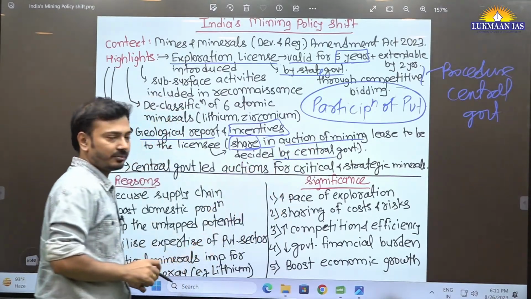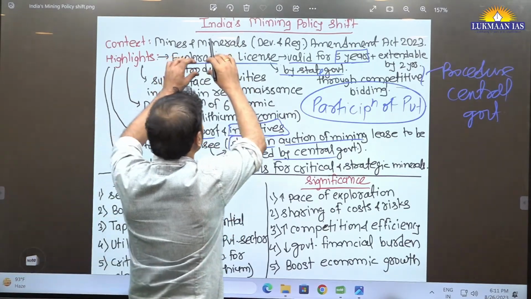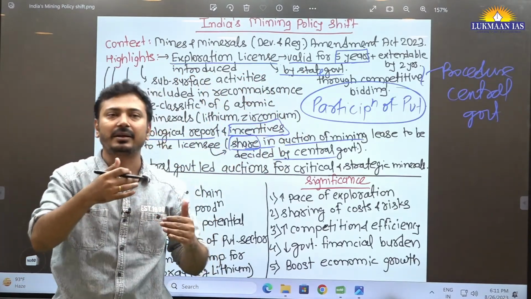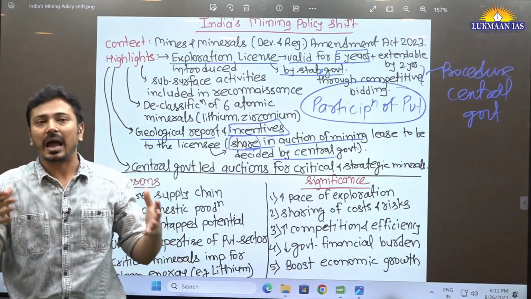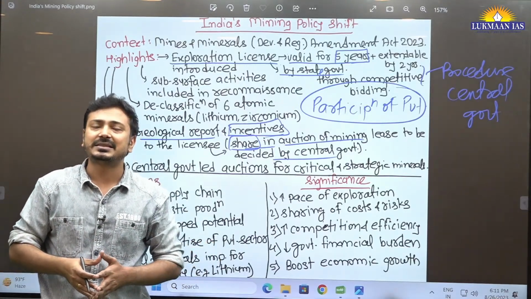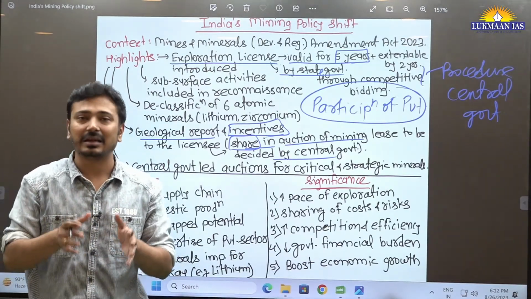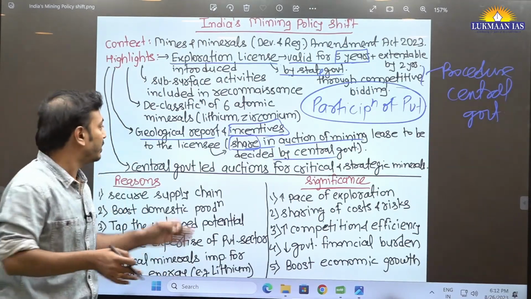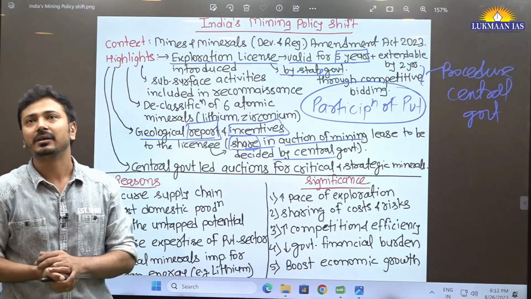So let's say there is one private company, and that company has been provided the exploration license. Now, during the 5-year time period, they will try to do certain scientific activities, surveys, and they will try to do the pitting and different exploration activities. And once they are done, if they find or discover a certain amount of mineral resources, then they are going to provide a particular report to the government within 3 months time period. That too within 3 months.